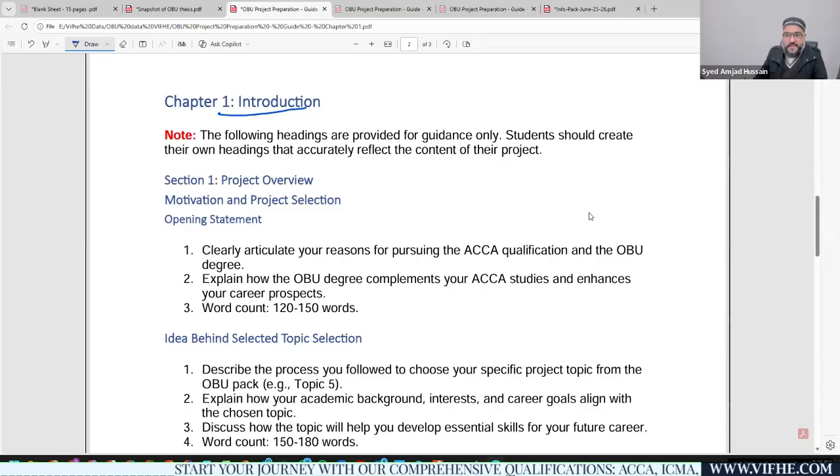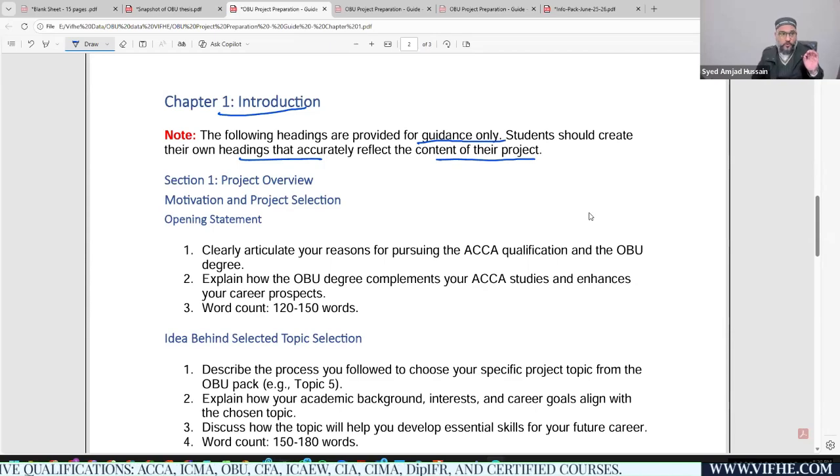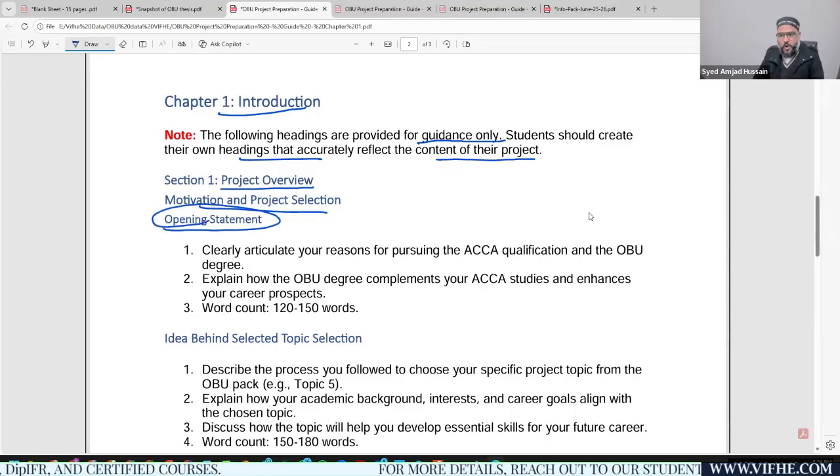Make sure these headings are provided for guidance only. You should be using your own headings, right? Students should create their own headings that accurately reflect the content of their project. That's a precaution and a very important note for you guys, okay? So section number 1, in which you should provide a project overview. First thing is your motivation, project selection. What was the opening, which is named as an opening statement? What is the opening statement? Why I have opted for this, or how I had opted for this OBU project.